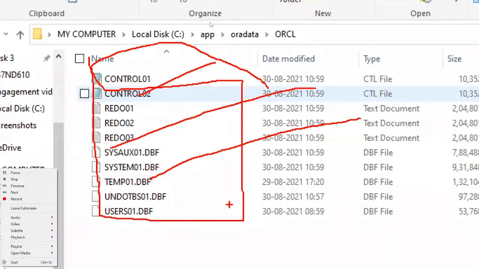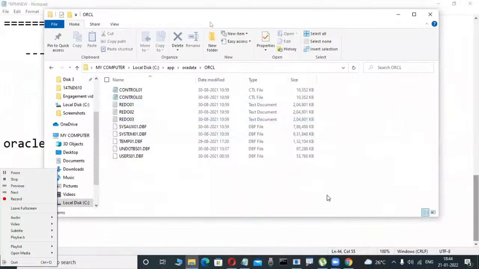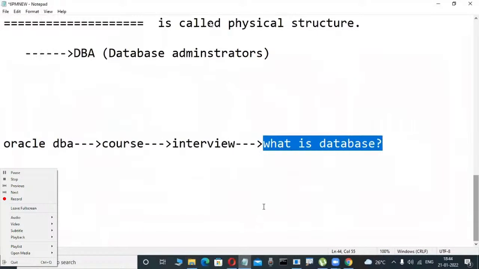There is a physical place in the C drive or D drive where the data is really stored. A DBA knows what data files, redo log files, and control files are, and the relation between logical and physical. That is the correct answer from a database administrator's point of view.